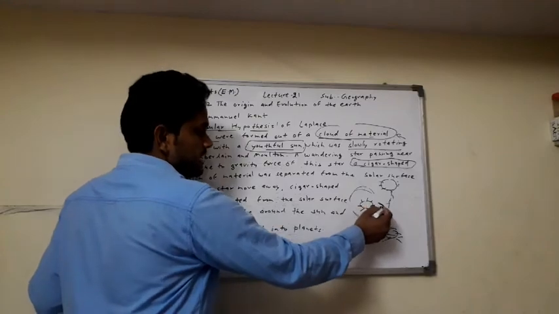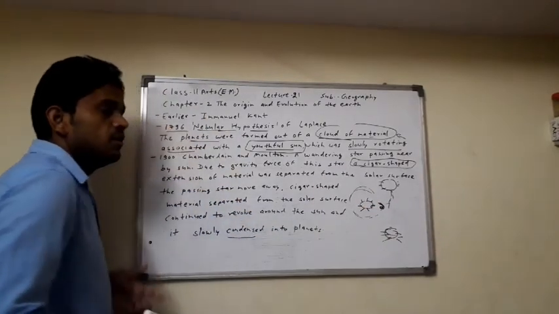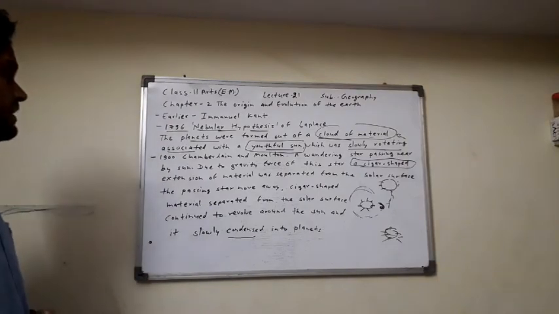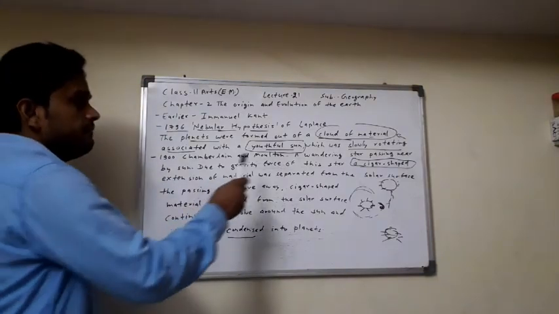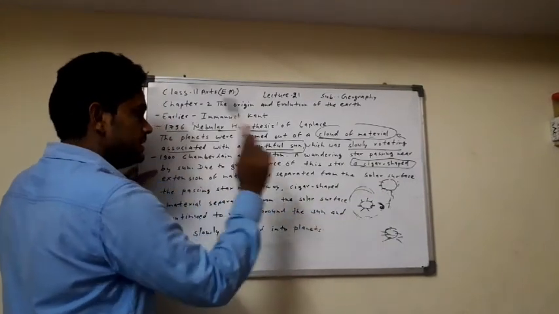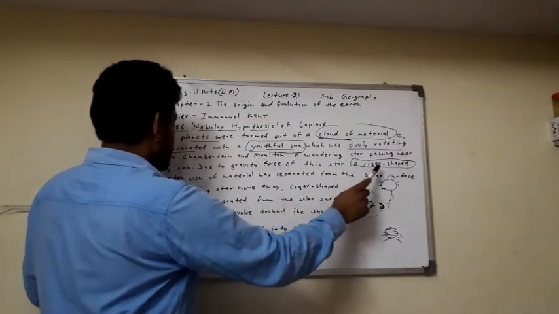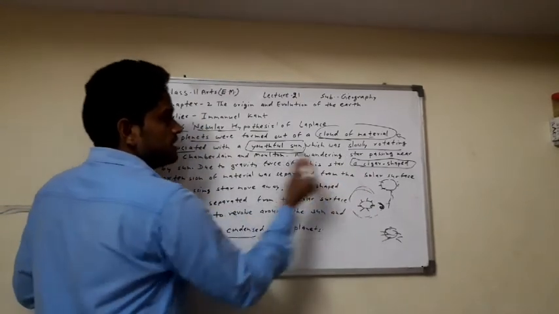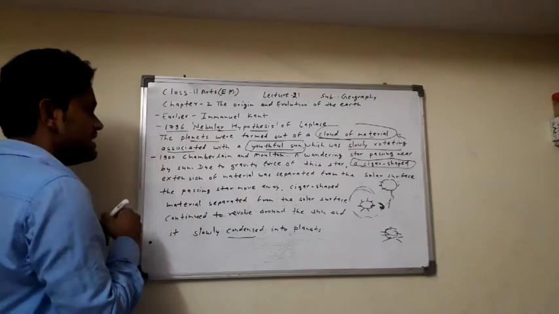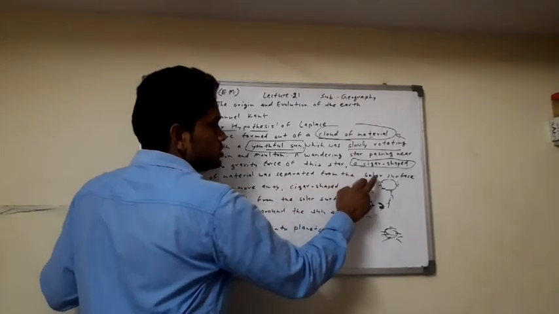Then it condenses and converts into planets. Again, a wandering star passing nearby the sun, due to the gravity force of this star, a cigar-shaped extent of material was separated from the solar surface.